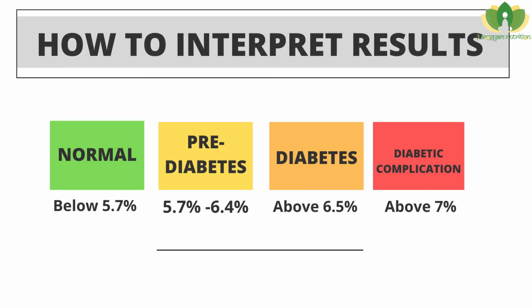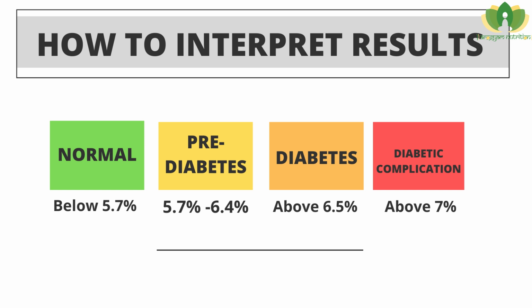Next is, how to interpret its results. In normal individual, the value of HbA1c should be less than 5.7%. If HbA1c value is between 5.7% to 6.4%, it indicates the higher risk of developing diabetes, which is generally termed as pre-diabetes.